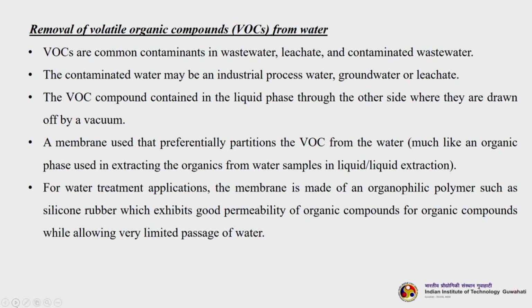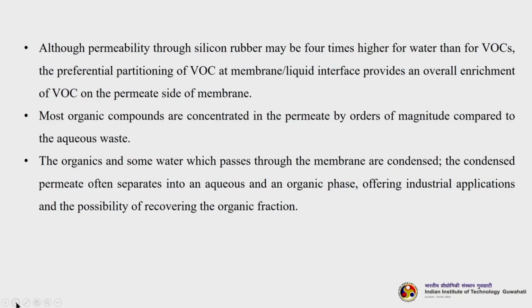So, for water treatment application, you can use a membrane of an organophilic polymer such as silicon rubber, which exhibits good permeability for organic compounds. Because it will not swell, that is why silicon tube, okay, while allowing very limited passage of water. Although permeability through silicon rubber may be 4 times higher for water than VOCs, the preferential partitioning of VOCs at the membrane liquid interface provides an overall enrichment of VOC on the permeate side of the membrane. So, most organic compounds are concentrated in the permeate by an order of magnitude compared to an aqueous waste.